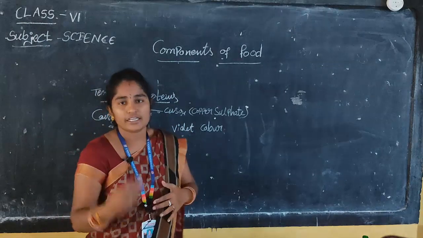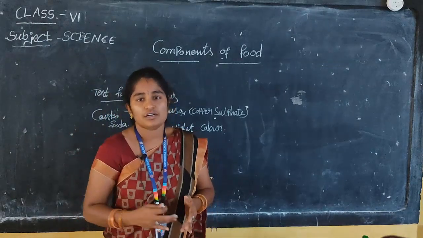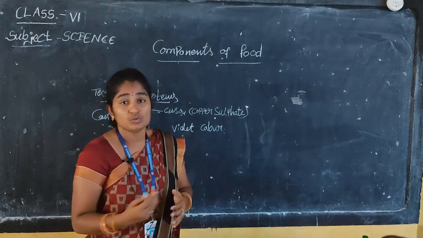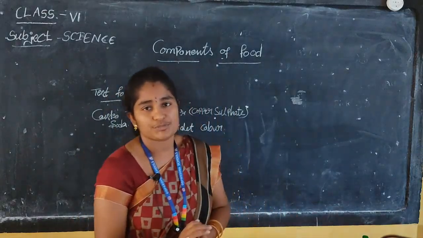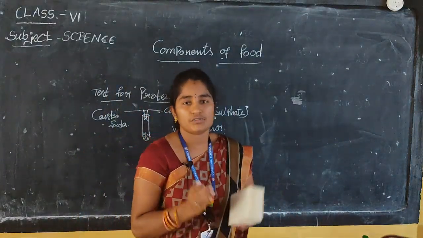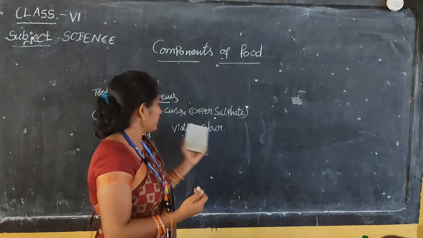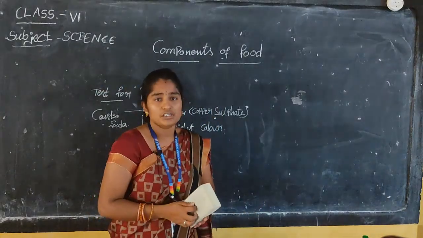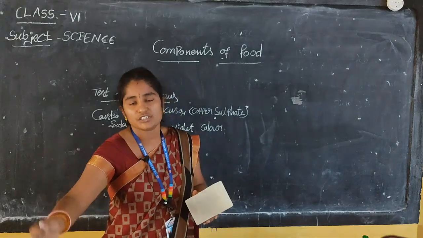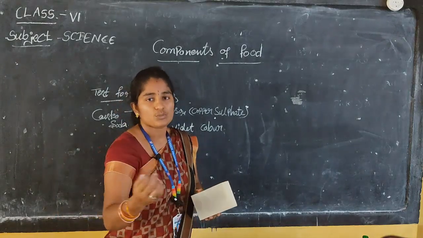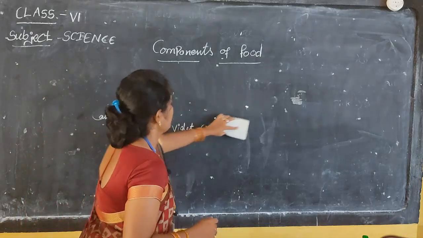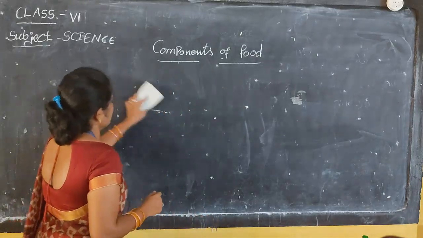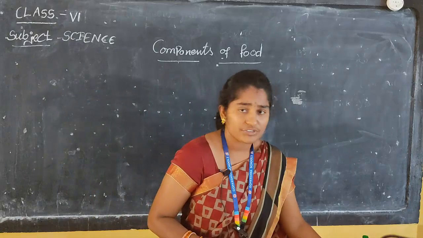You can take any grains, chana, Bengal gram, black gram, moong dal. If you take any type of grain, smash and powder it, put it in a test tube and add these chemicals, the color changes completely to violet. So that is the test for proteins. So what about the test for fats?